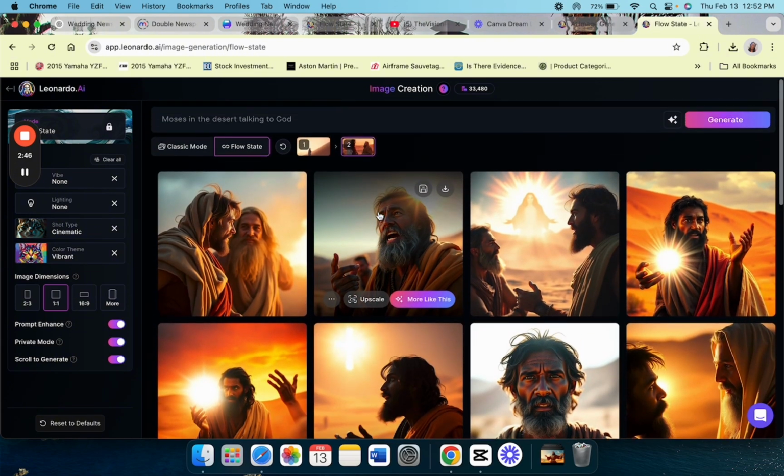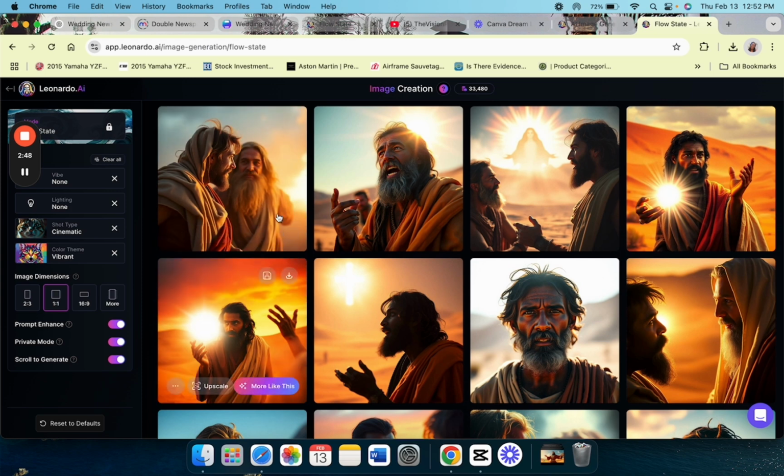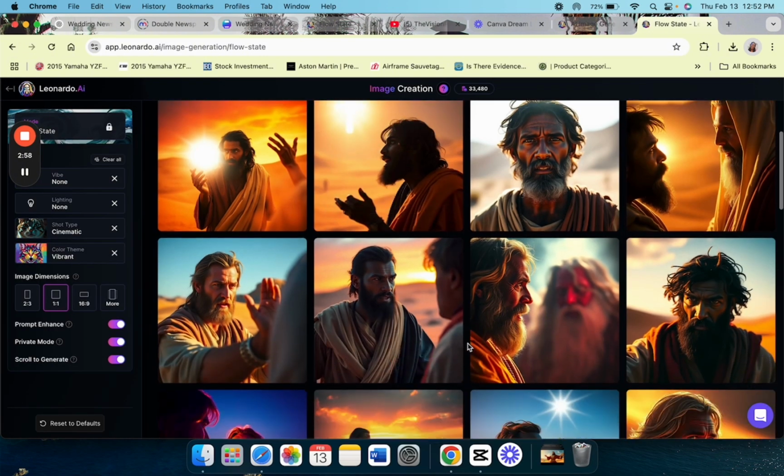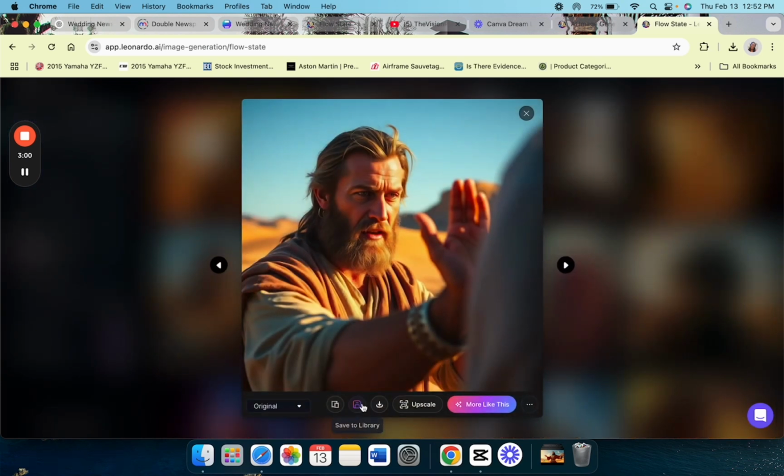Now, once you like the picture, you would click on it and you would save it to your library. Now, my suggestion is that you choose a few images to save that you like, because we're going to be using these for the video.